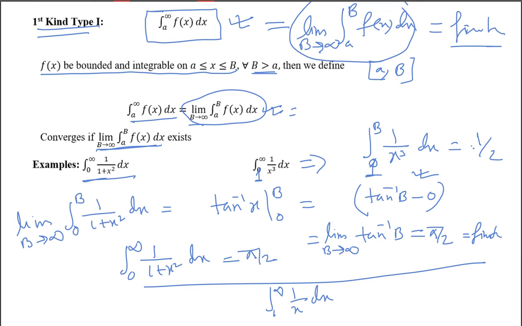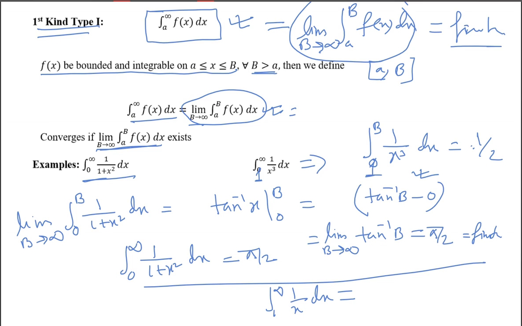Yes, there is no point of discontinuity, only at infinity we have. So it is first kind first type. Now tell me whether this is convergent or not. You will get divergent because you will get log b, and as b tends to infinity, log b tends to infinity, so it is divergent. So the improper integration is divergent.